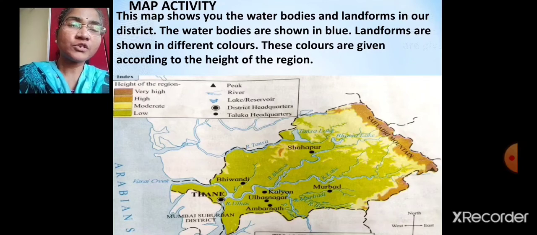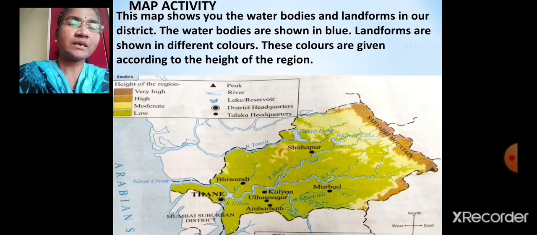Children, the area which is shown in green color, those are plains, that means flat land. The area shown in yellow color is at a moderate height, and the area shown in brown color is high or very high area.